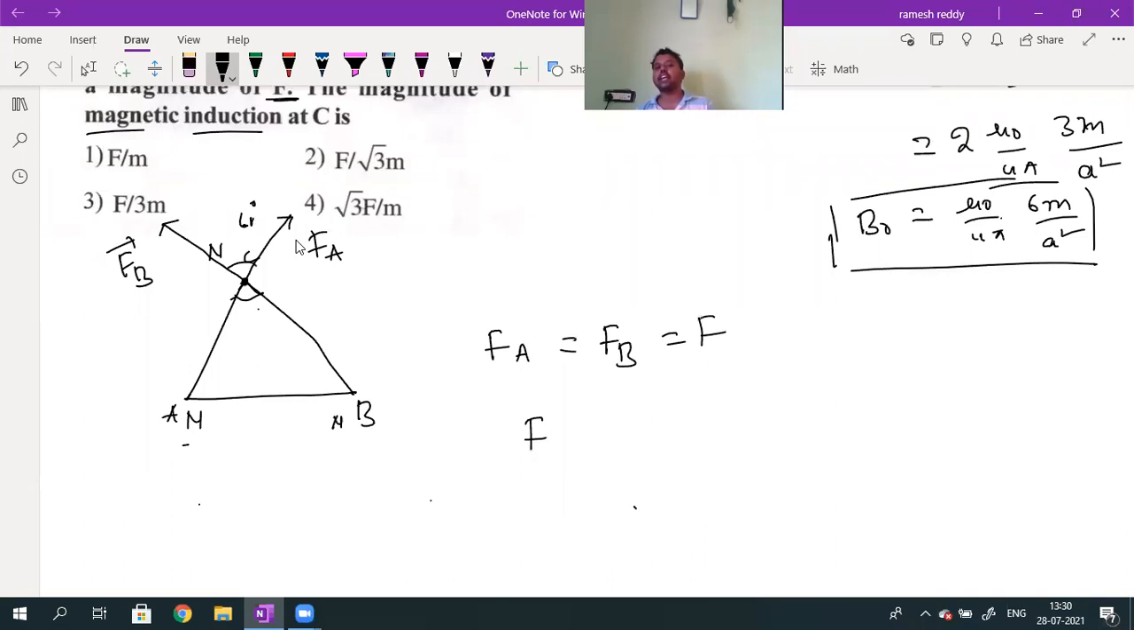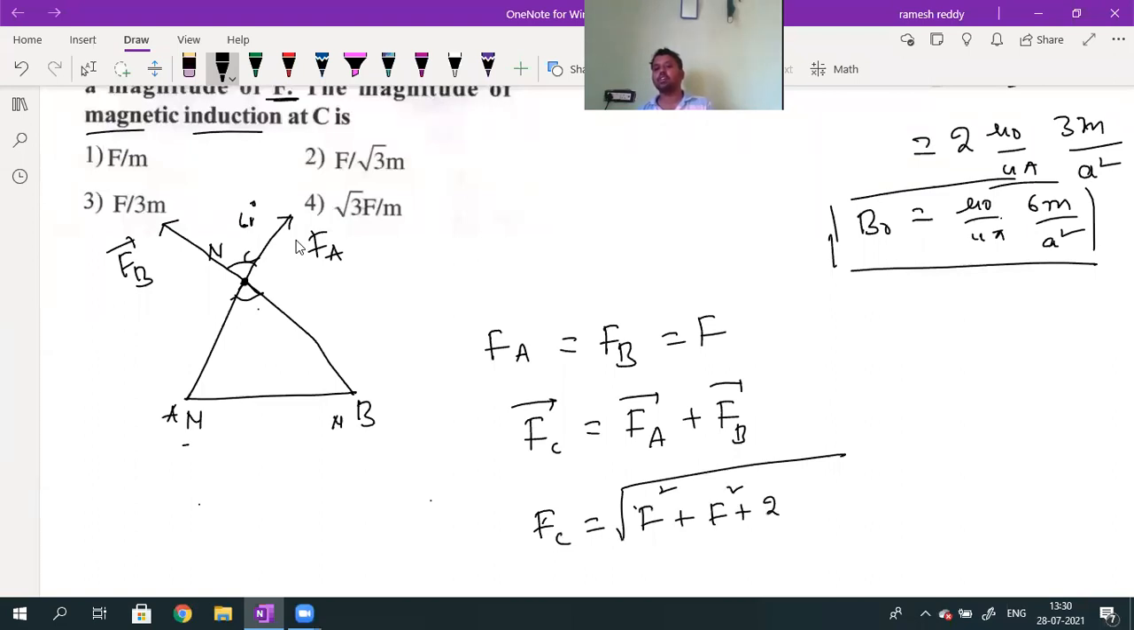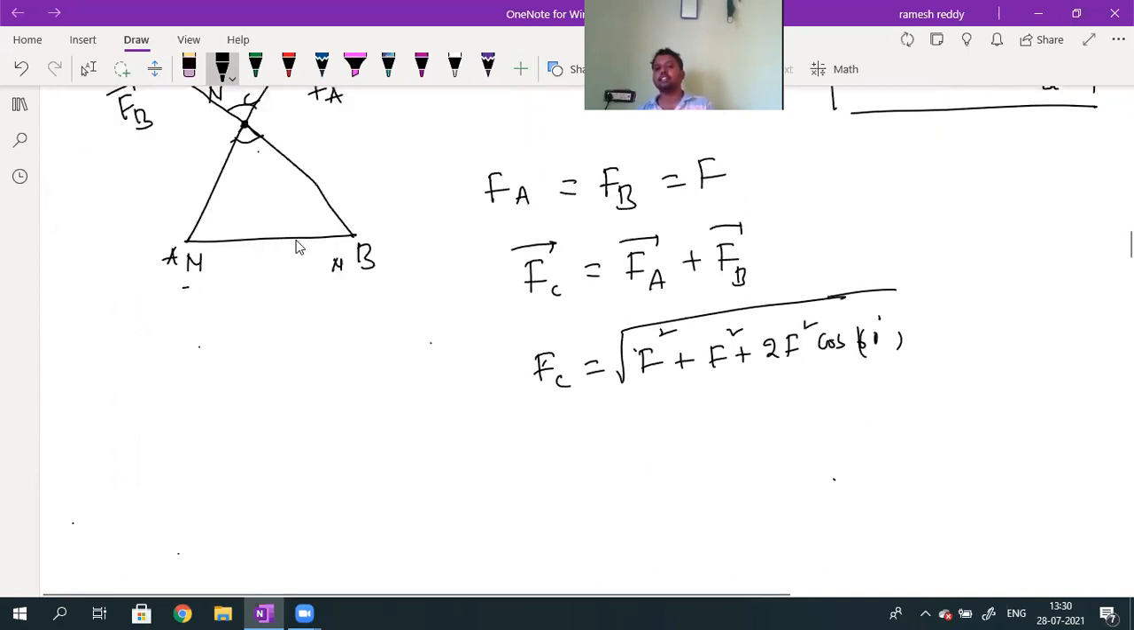What is the resultant force acting at C? The resultant force acting at C will be the vector sum of the force due to A and the force due to B, Fa bar and Fb bar. What is the angle between Fa and Fb? Fc is given by root over F square plus F square plus 2 into F square into cos 60 degrees. Cos 60 is 1 by 2. After simplification, Fc will be equal to root 3 into F. This is the resultant force acting at C.